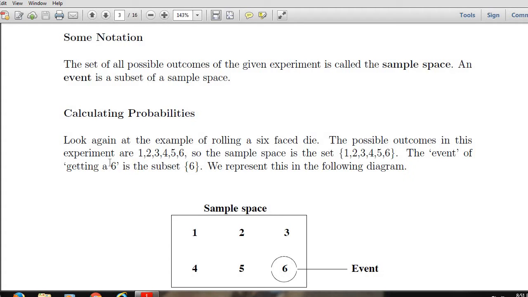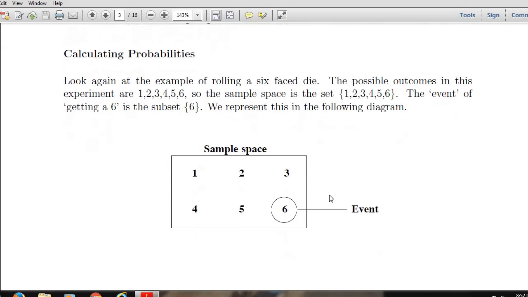Next, calculating probabilities. Look again at the example of rolling a 6-face die. The possible outcomes in this experiment are 1, 2, 3, 4, 5, and 6. So the sample space of this experiment is the set {1, 2, 3, 4, 5, 6}. The event of getting a 6 is the subset, the singleton set {6}. We represent it in the following diagram. Here you see that the universal set represents the sample space and the singleton set {6} represents an event.